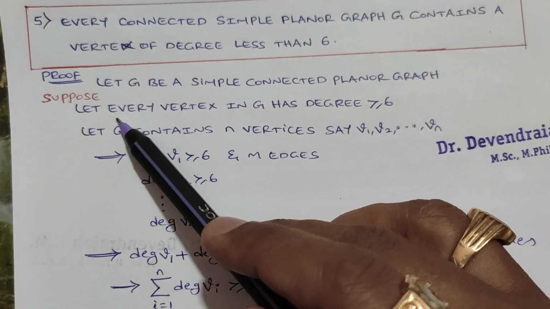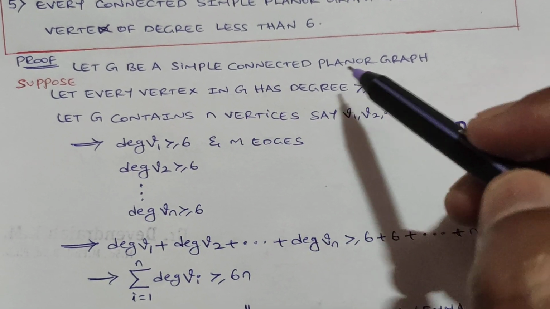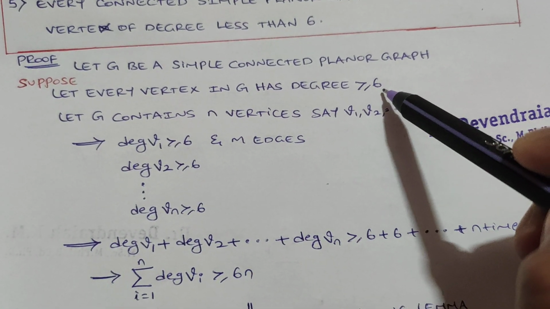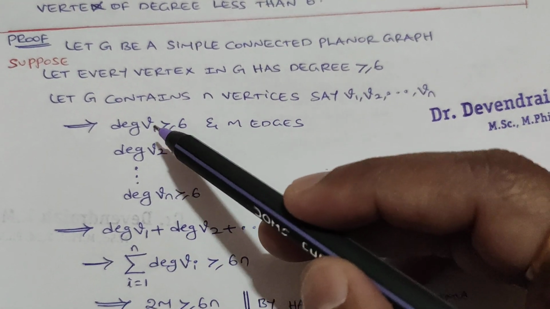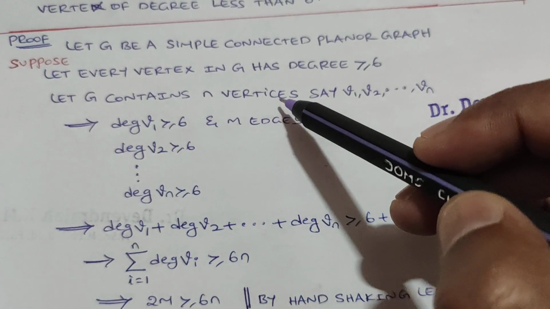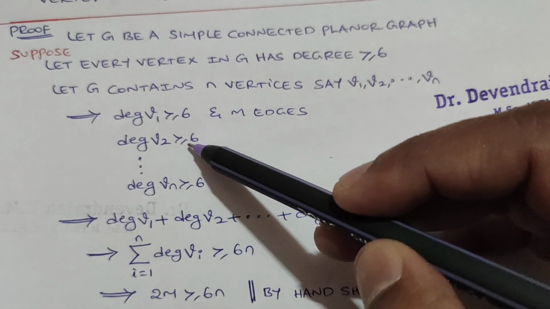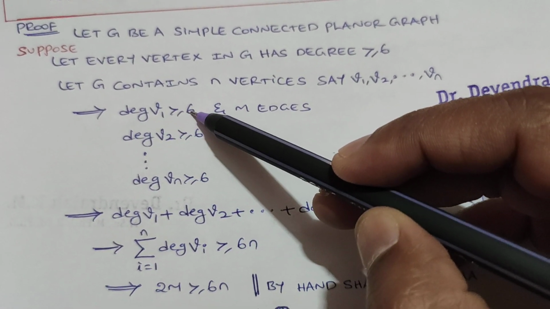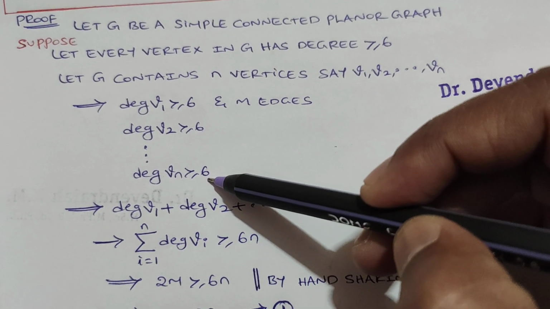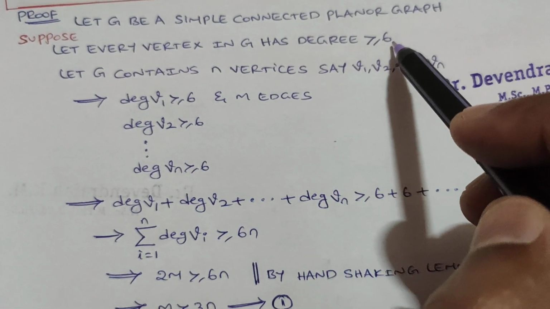Suppose we assume that every vertex in G has degree greater than or equal to 6. That is, the degree of V1 must be greater than or equal to 6, and we consider G contains n vertices V1 to Vn. Similarly, the degree of V2 will be greater than or equal to 6, and like that, the degree of Vn will be greater than or equal to 6, because every vertex in G has degree greater than or equal to 6.